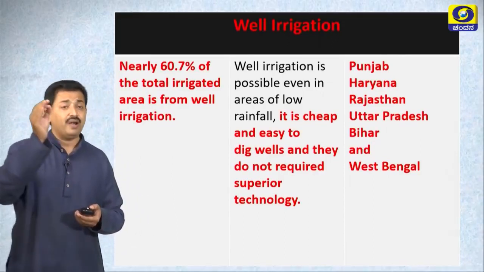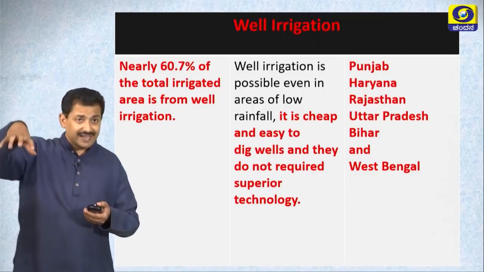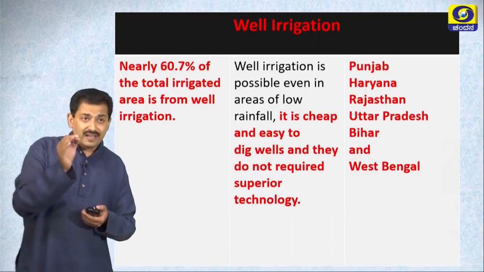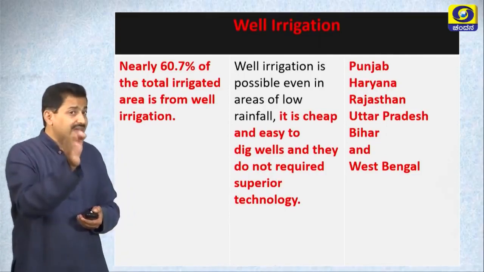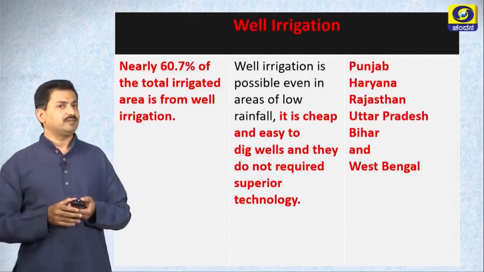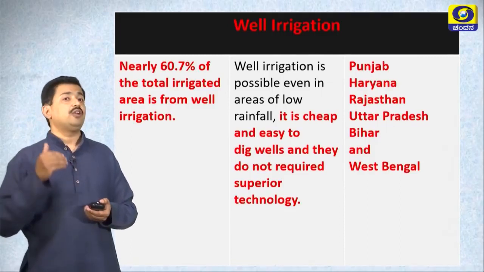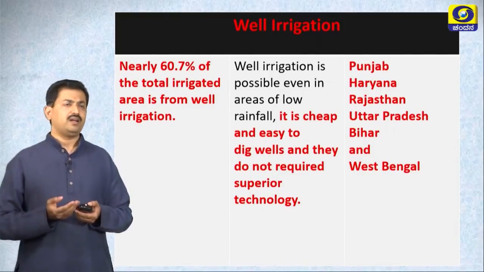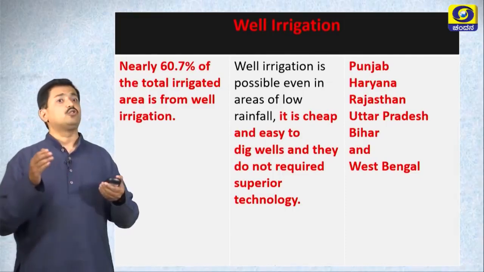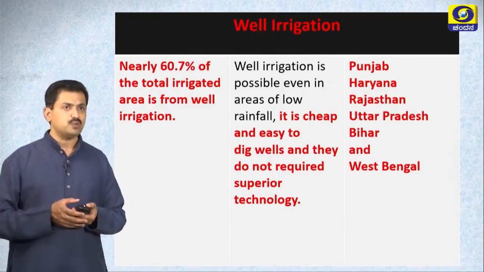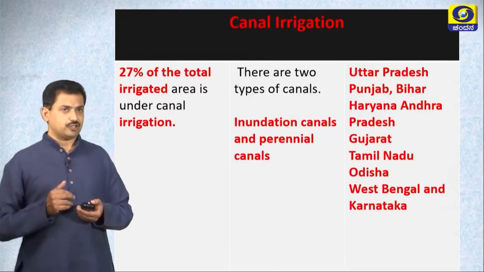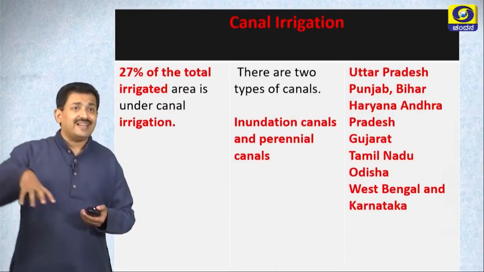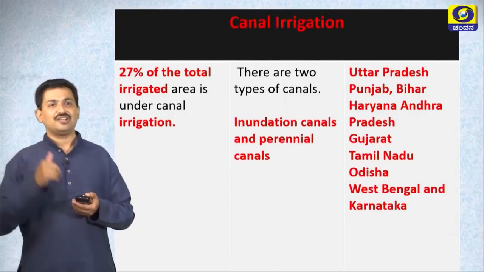Nearly 60.7% of the total irrigated area is from well irrigation. Well irrigation is possible even in the areas of low rainfall, correct, and to access well, it is easy, it is cheap, right, and it does not require such huge technology too. Canal irrigation, about 27% of the total irrigated area is under canal irrigation.